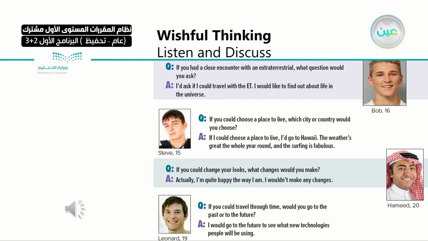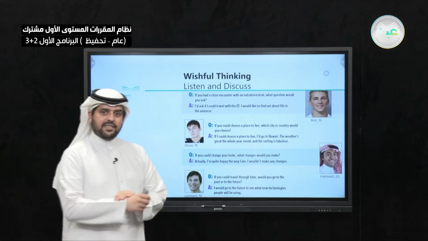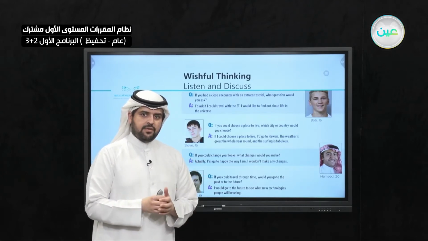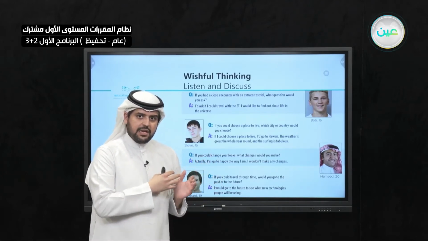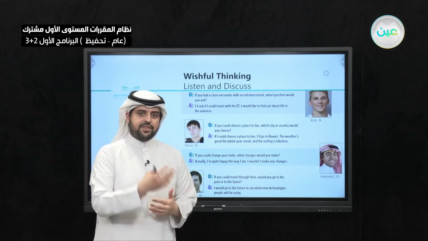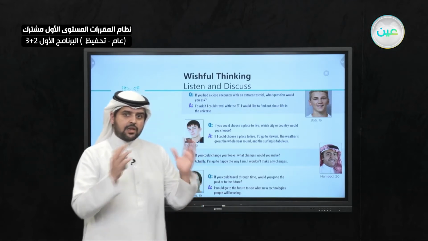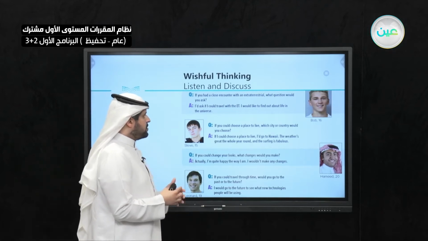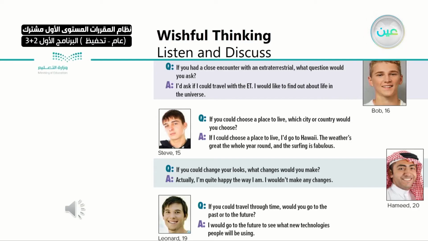So here we could see 5 people. They've been asked hypothetical questions, of course, of what if. They answered with their own opinions, their own ways of thinking, of dealing with the what ifs. The first one: if you had a close encounter with an extraterrestrial, of course it means an alien from outer space, what would you ask? He answered that he wants to travel with this alien, this ET, so he could see the universe.